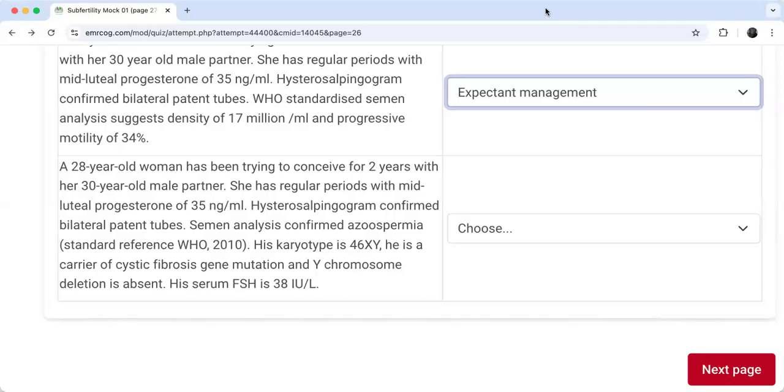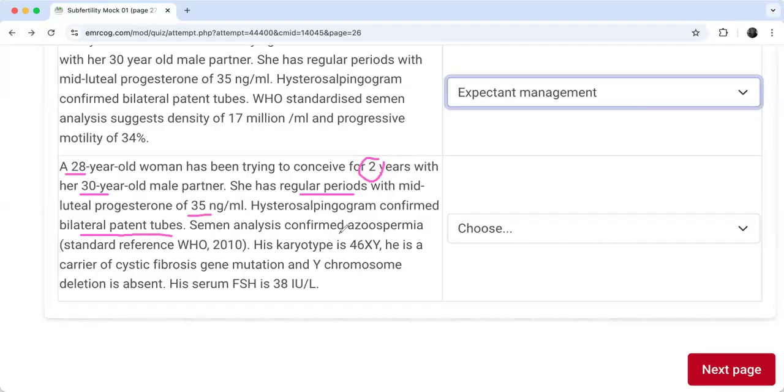Now, my friends, I have the last scenario in this EMQ. A 28-year-old who has been trying to conceive for 2 years now with her 30-year-old male partner. She has regular periods with mid-luteal progesterone of 35. Hysterosalpingogram confirmed bilateral patent tubes.